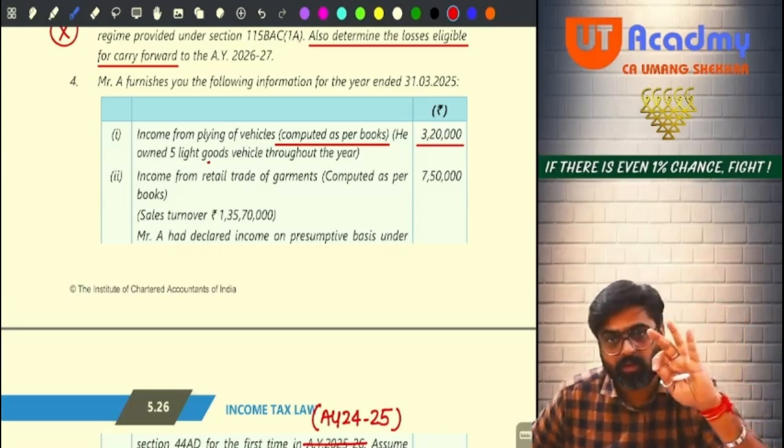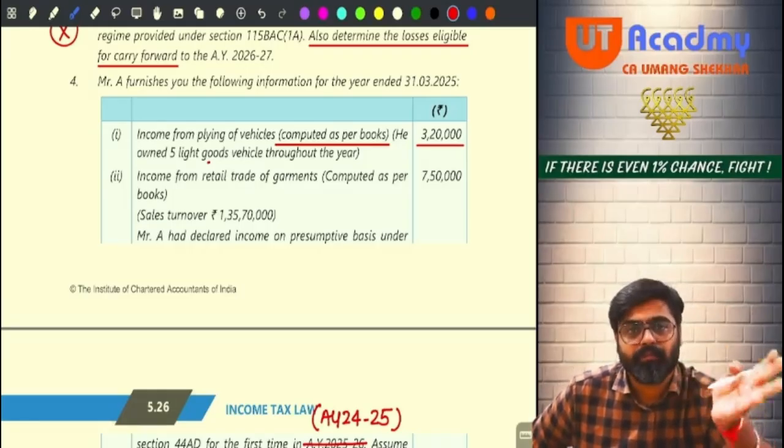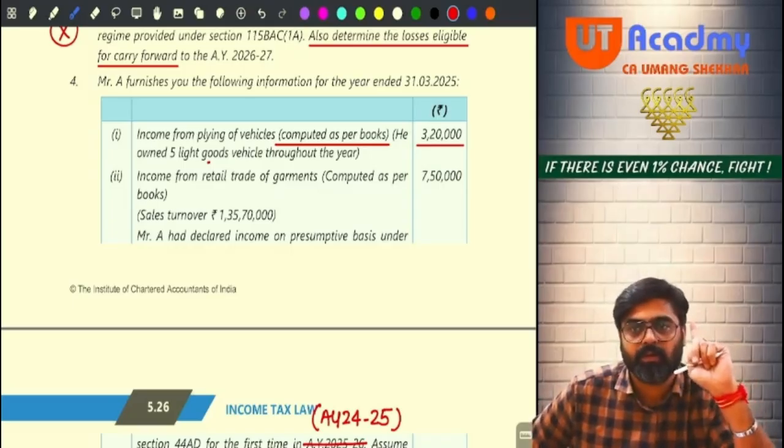So you show 7,500 per month or part of the month's ownership as your PGBP income on a presumptive basis.